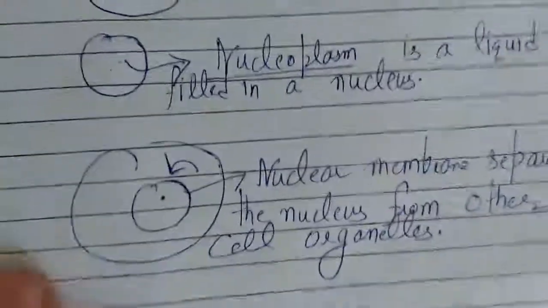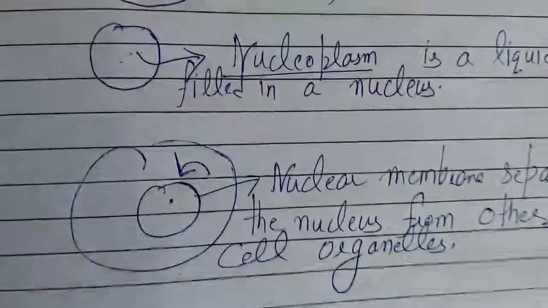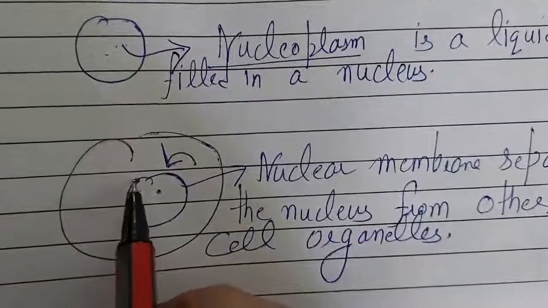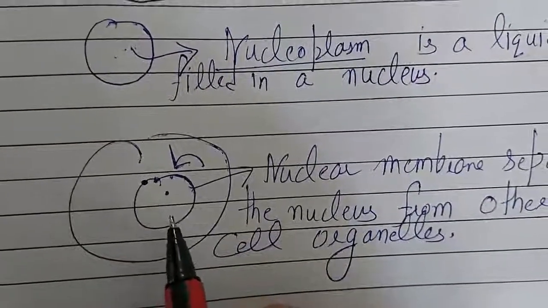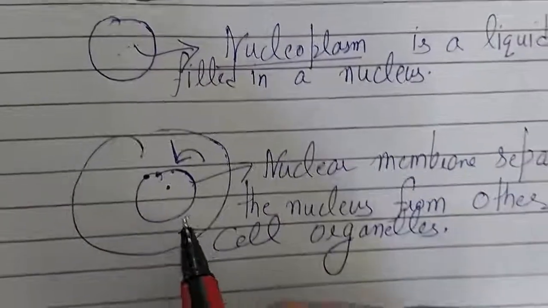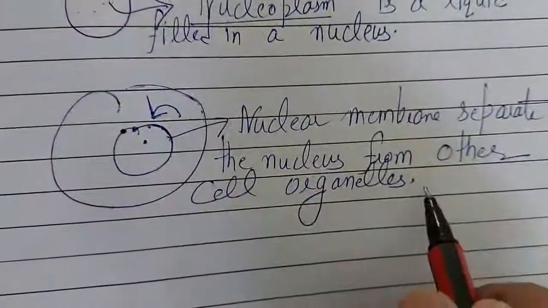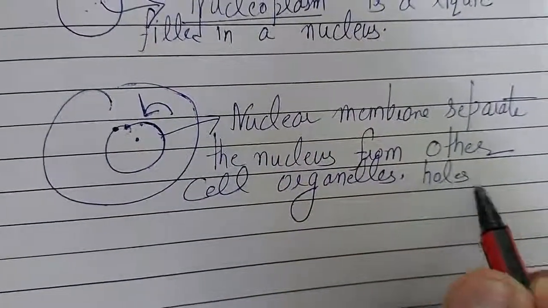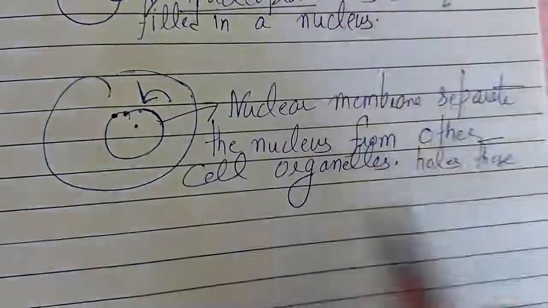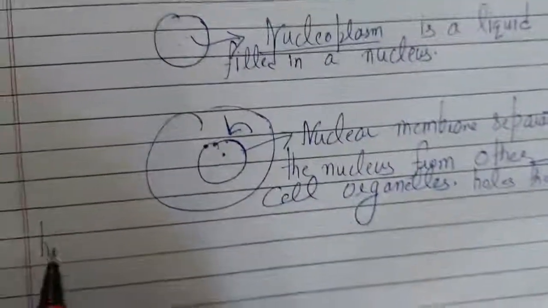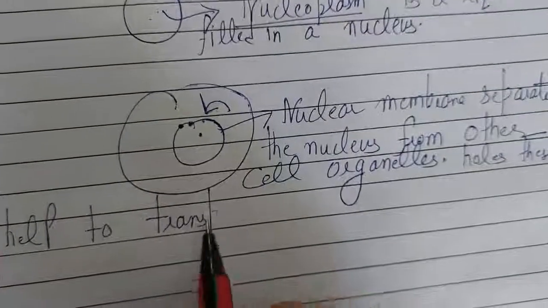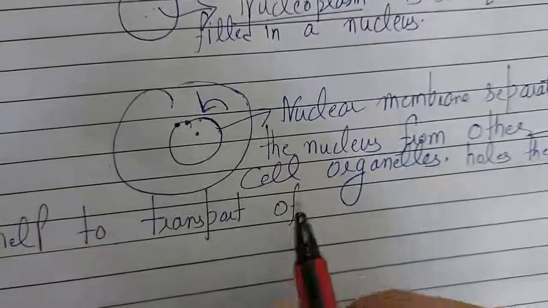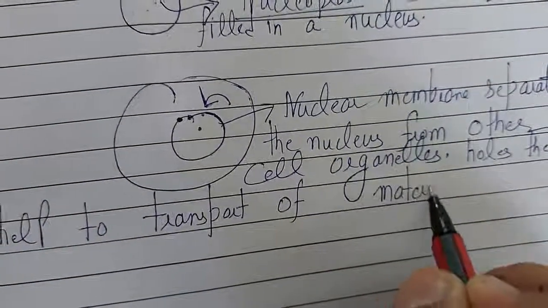And this nuclear membrane has holes in it, and transportation of material takes place through these holes. These help to transport materials inside the nucleus. Means there is a transportation of material between the cytoplasm and the nucleus.